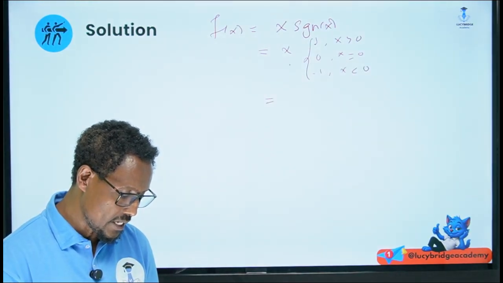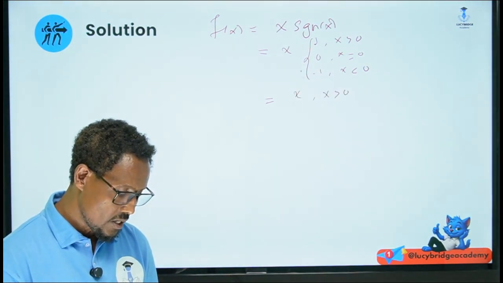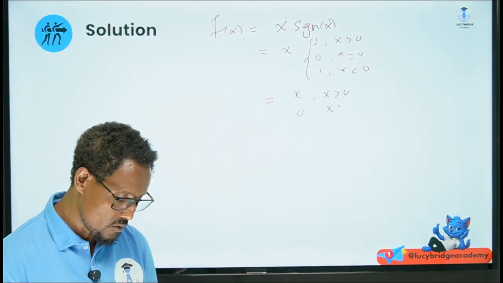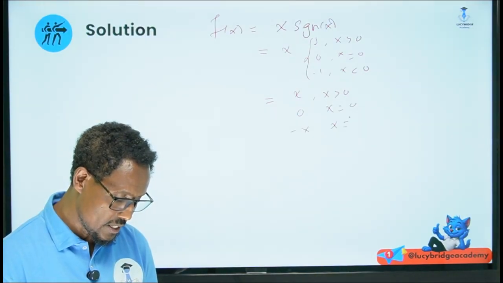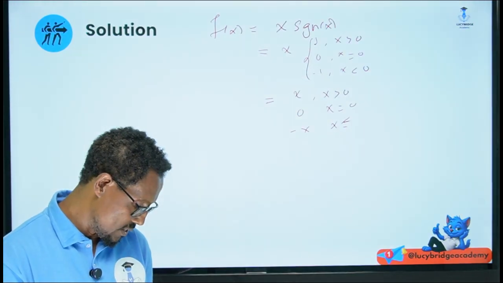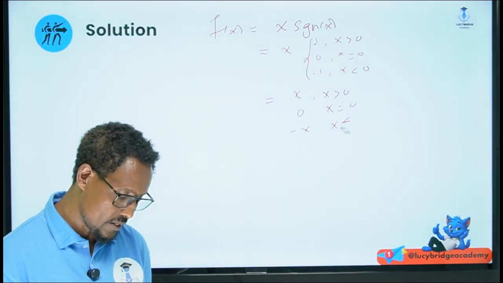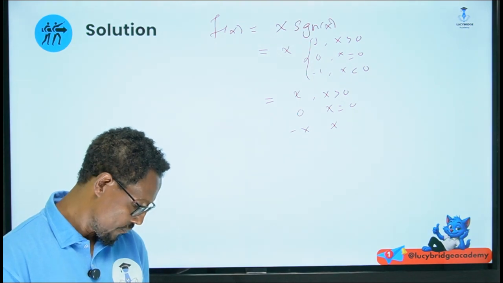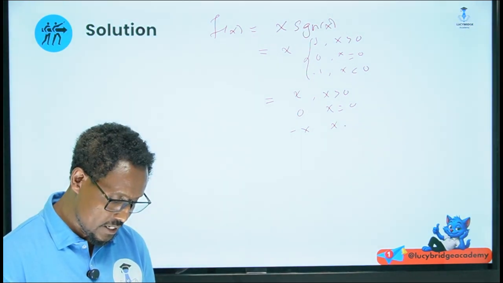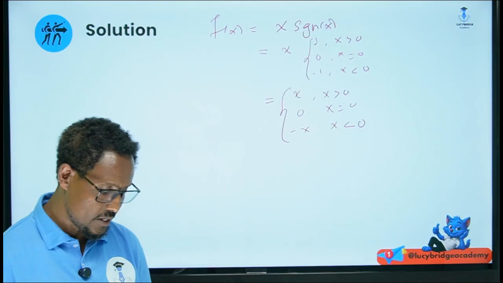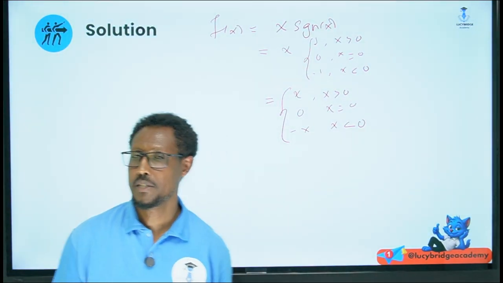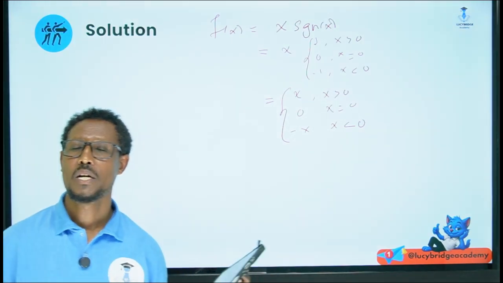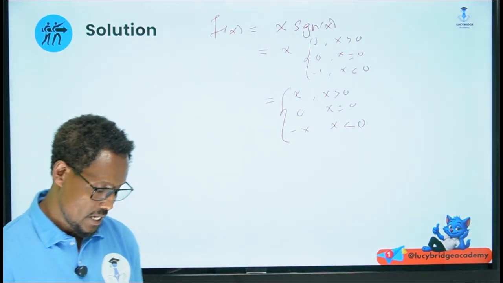Now multiply by x: x times 1 is x when x is greater than 0, x times 0 is 0 when x is equal to 0, x times minus 1 is minus x when x is less than 0. This is f of x. Multiplying 1, 0 and minus 1 by x, we get x, 0, and minus x.